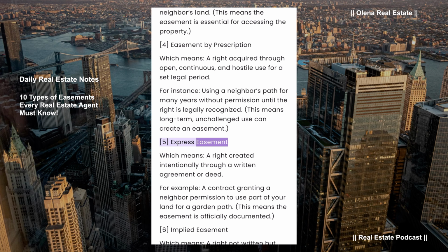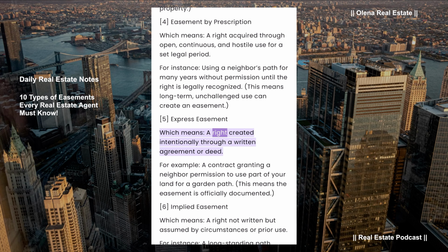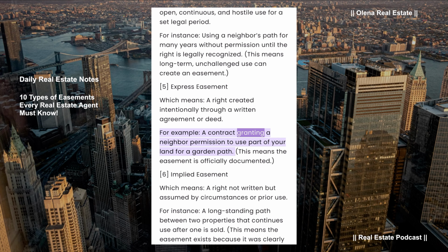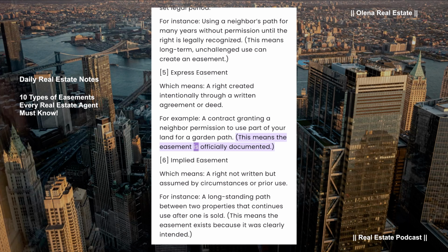Express easement, which means a right created intentionally through a written agreement or deed. For example, a contract granting a neighbor permission to use part of your land for a garden path. This means the easement is officially documented.